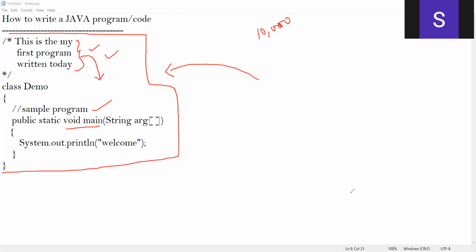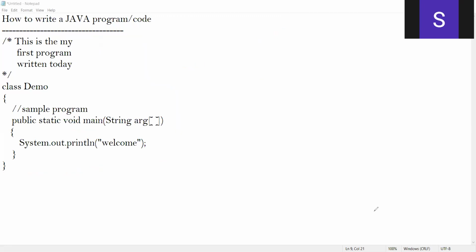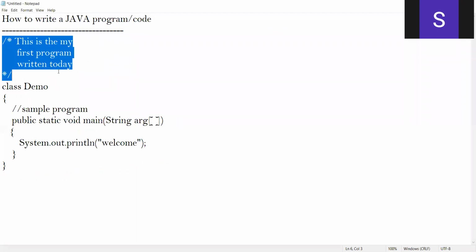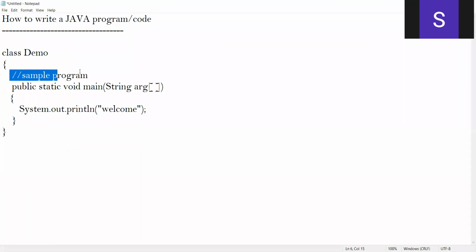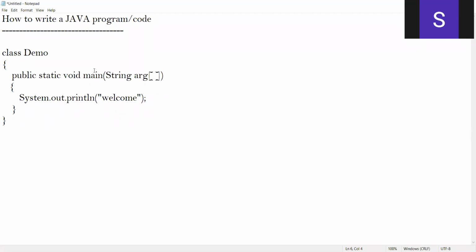That's all about comments. So I finished with comments. Anyhow, let me remove this comment so that I can focus more on the remaining part of the code. Writing comments is very, very important. Why is it so important? Because a comment says what a program does. I repeat, a comment says what a program does or what a code does.